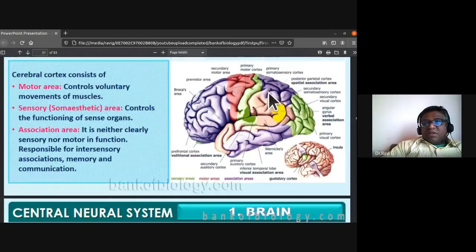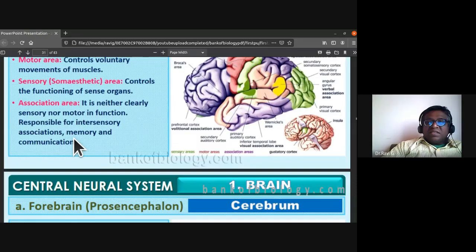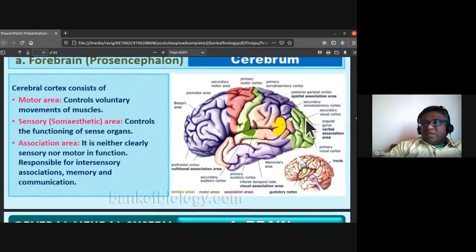They are responsible for intersensory association, memory, and communication. You can see this spatial association area, verbal association area. There are various such association areas. This association area is responsible for intersensory association, memory, and communication.